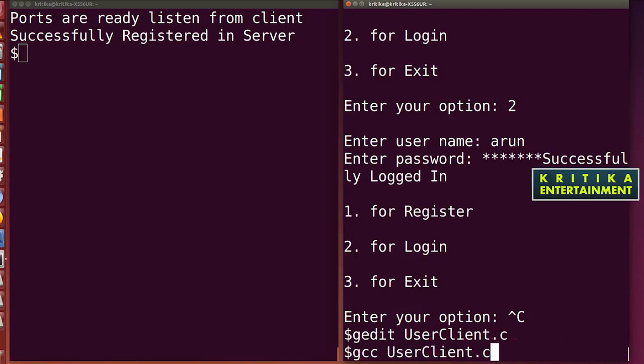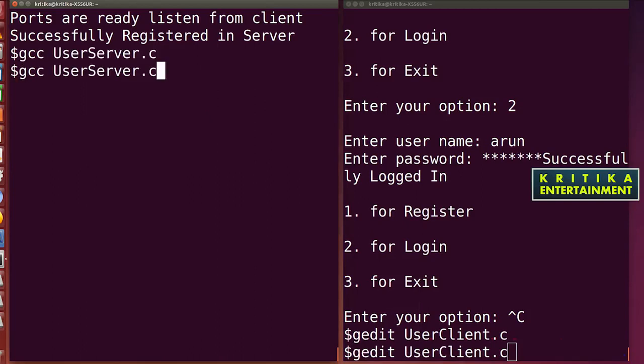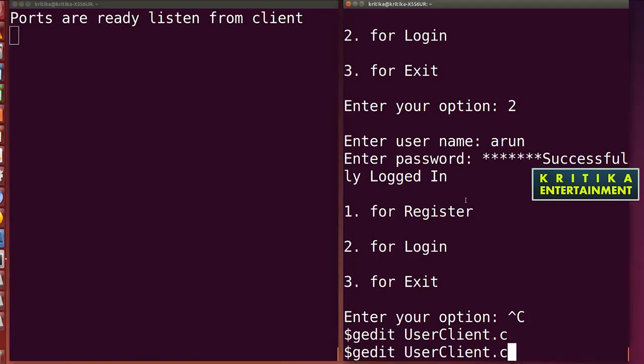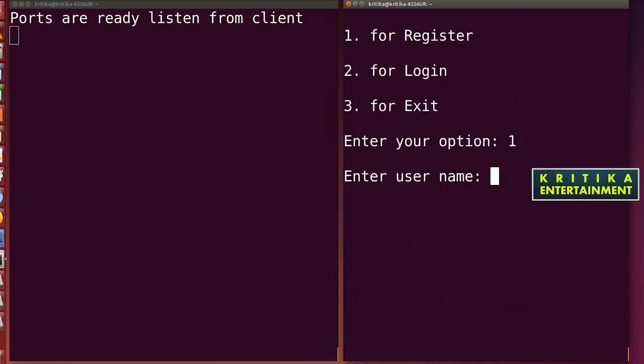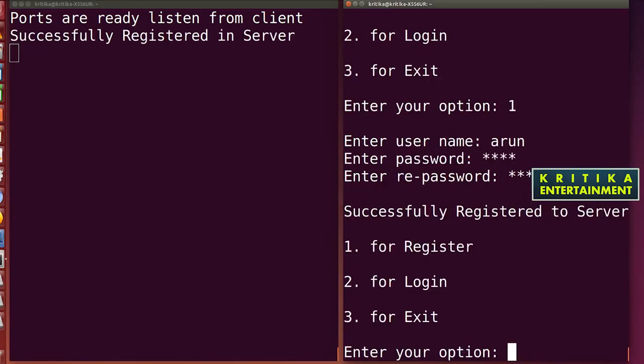So now what we'll do, see the program. I'll compile again and run. Here also I'll compile and run this program. 1 enter Arun, suppose Kitty, and Kitty successful login. So successful server. Then 2 for login.